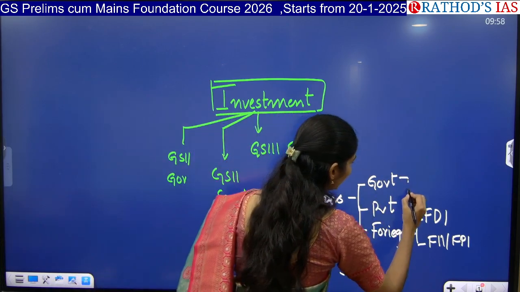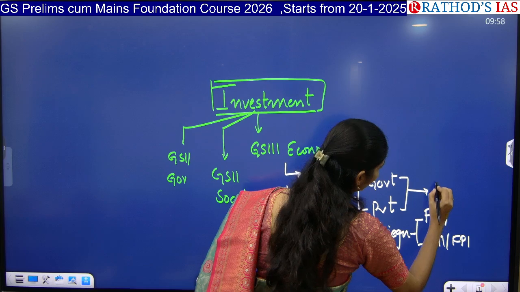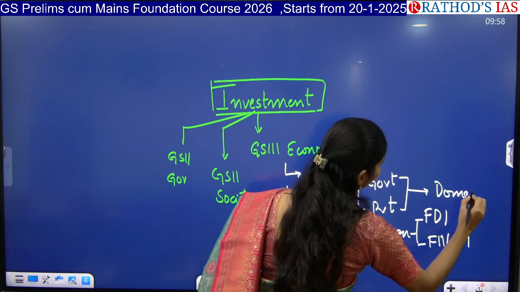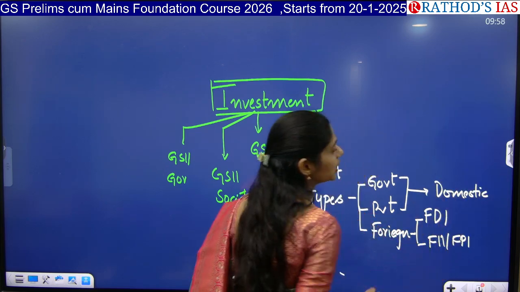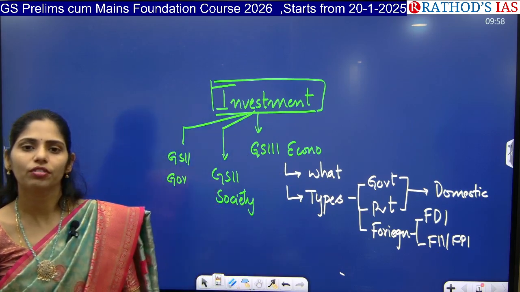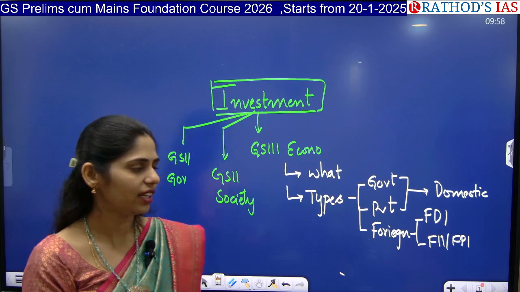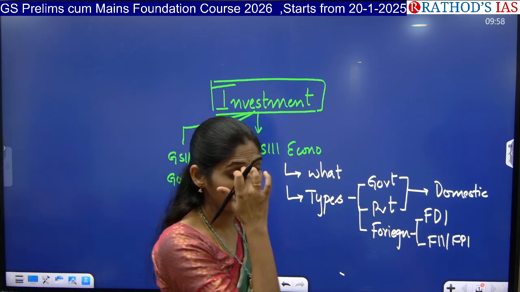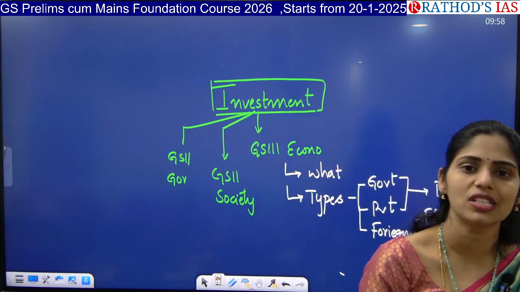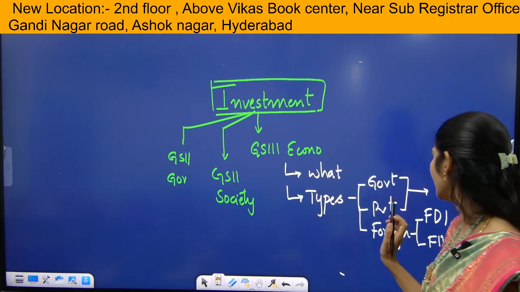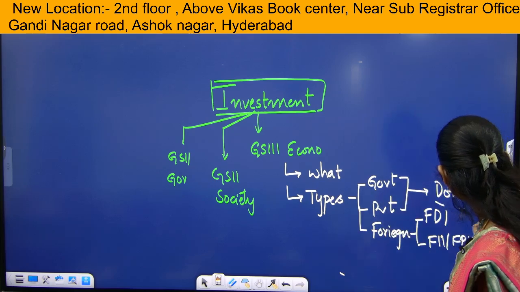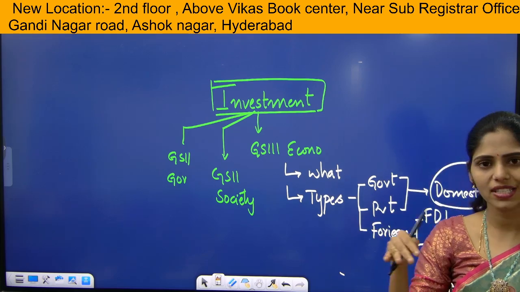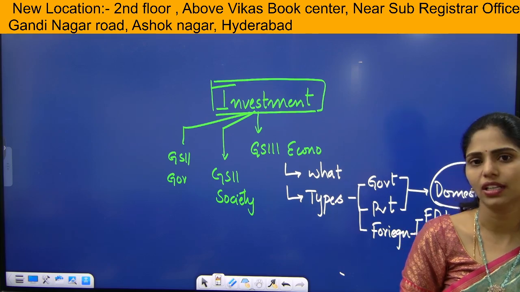Government and private investments come under domestic investment, that is, investments which happen within the country. The Government of India investing in some sector is called government investment. For example, private people like Ambani and Adani investing in any area come under private. That comes under domestic, that means people present within India investing in some sector.